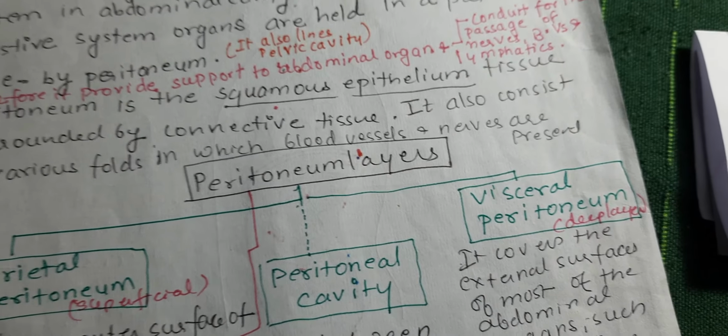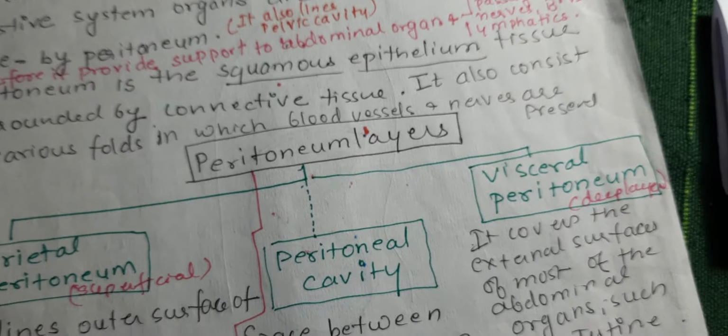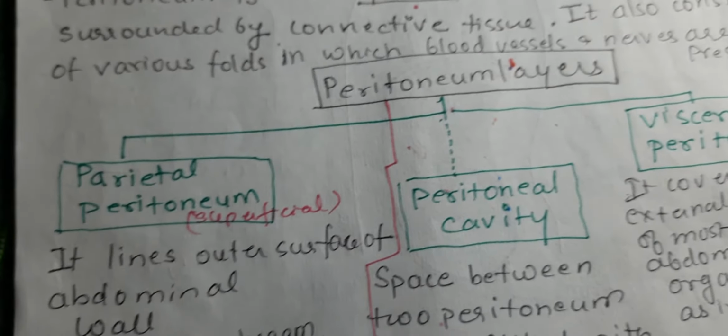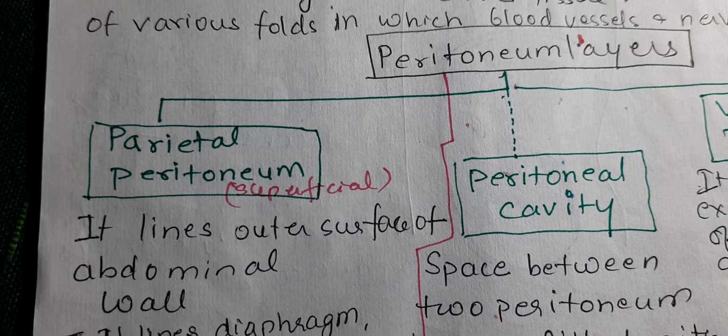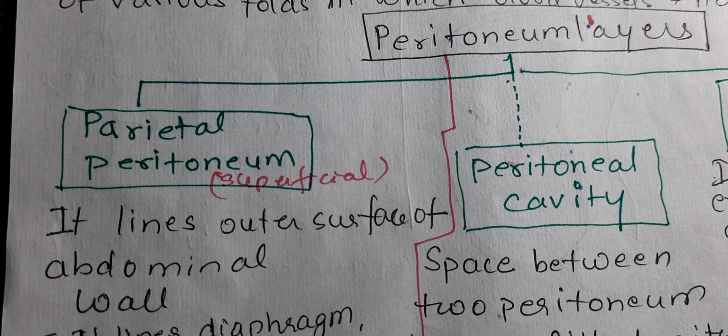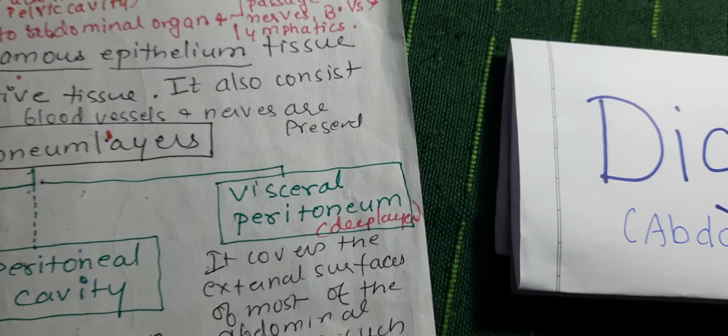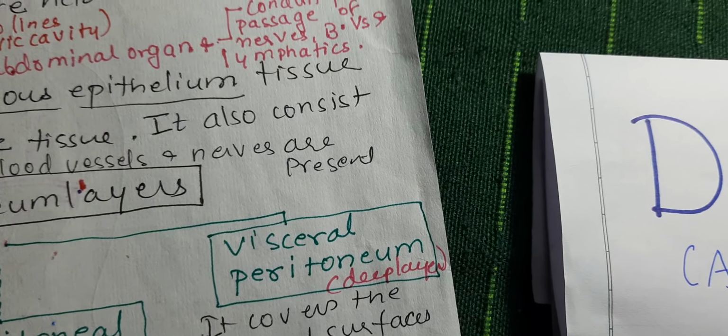The peritoneal layer is basically divided into two. The outer or superficial one is called the parietal peritoneum, and the inner or deep layer is called the visceral peritoneum.